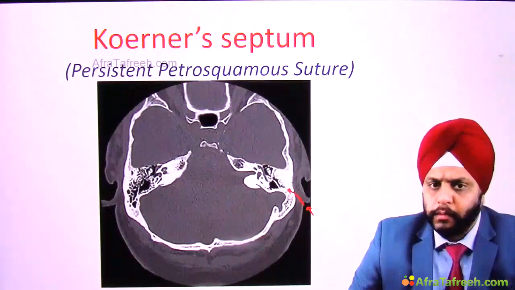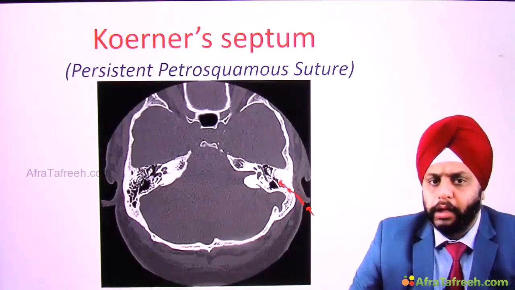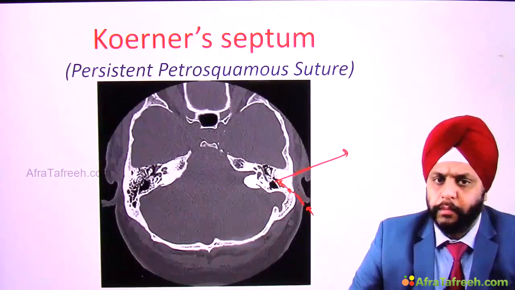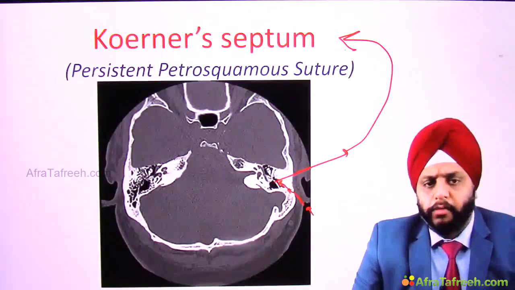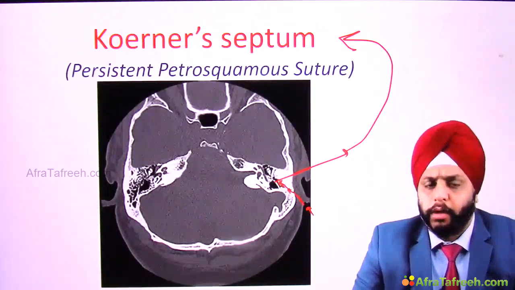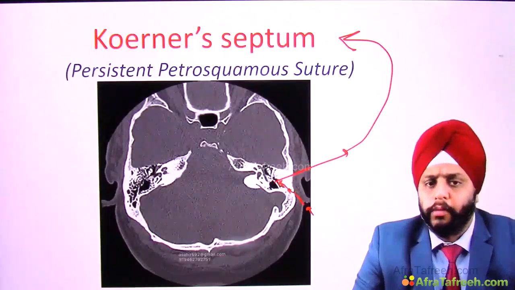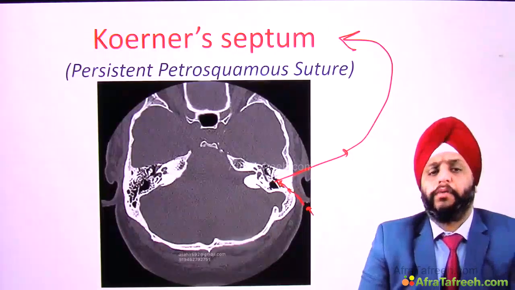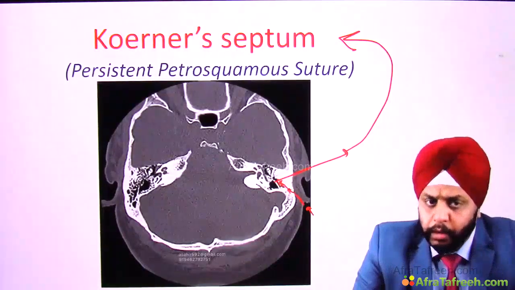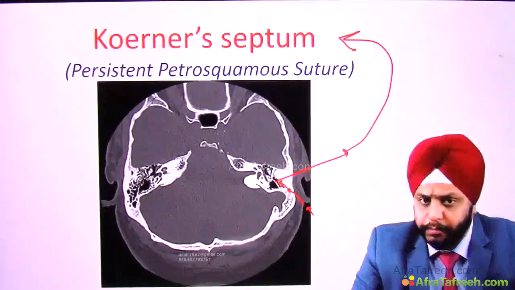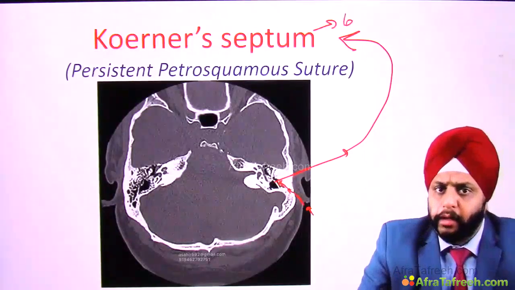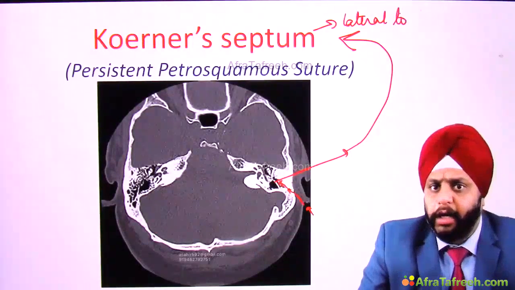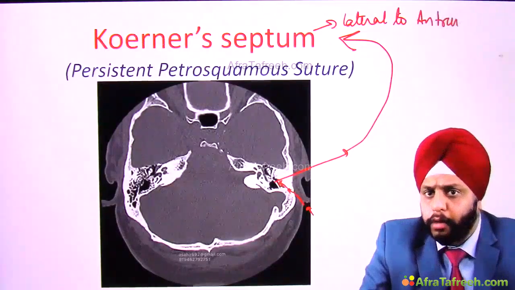the bone. Now when I drill the bone, before I reach the antrum, I encounter a thick plate of bone over here. This thick plate of bone is known as Korner's septum, the persistent petrosquamous suture. And that is the importance of Korner's septum. What is the importance? This hides the antrum. It is lateral to the antrum. Korner's septum is lateral to the antrum, or you can say the antrum is medial to Korner's septum.